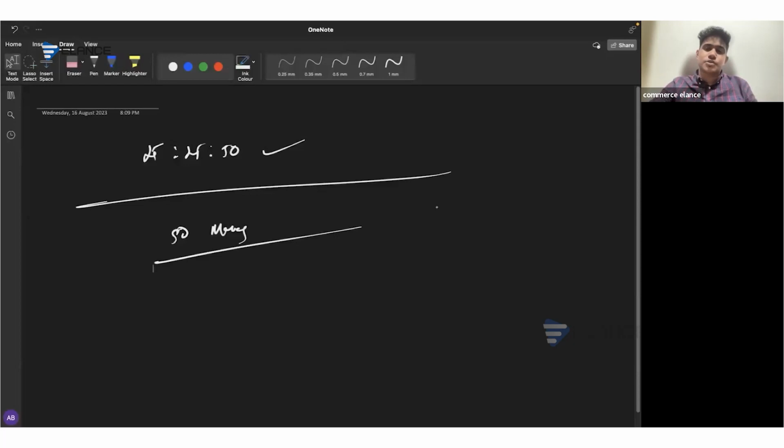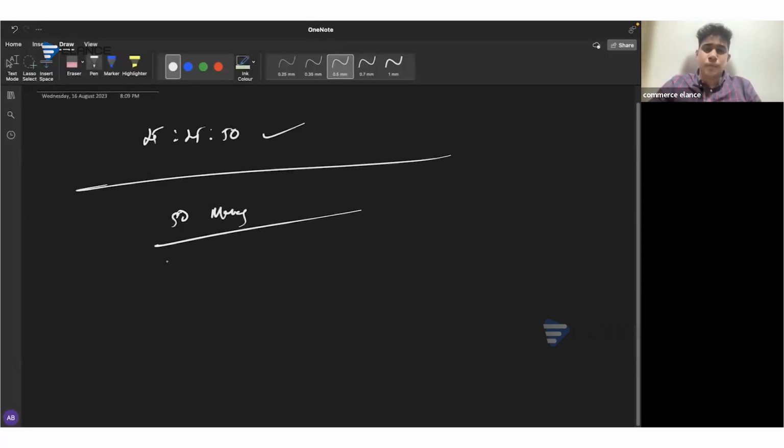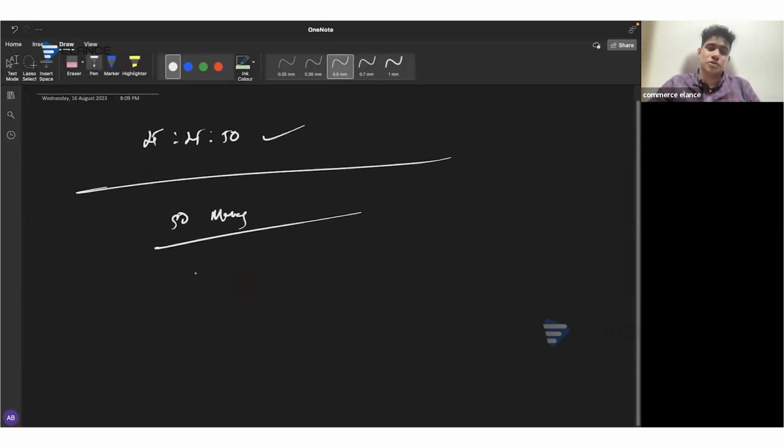When it comes to the 50 marks area, which are the most important topics that are usually asked in almost all the exams? First, definitely it's the area of risk. But there can be a further split there.